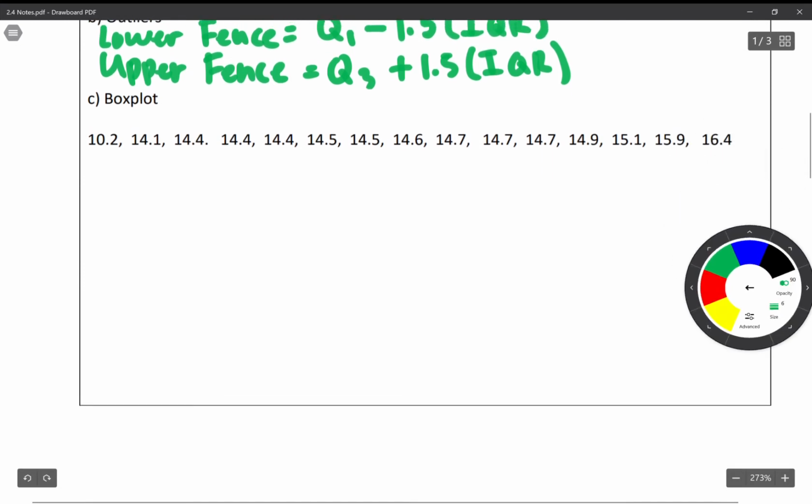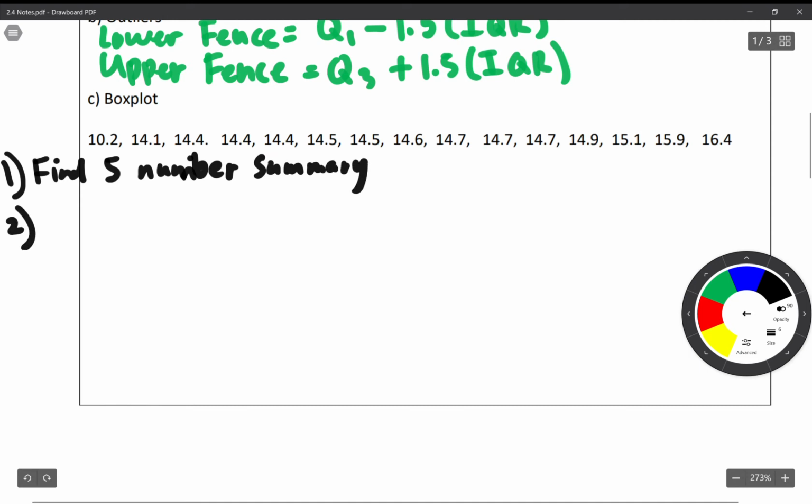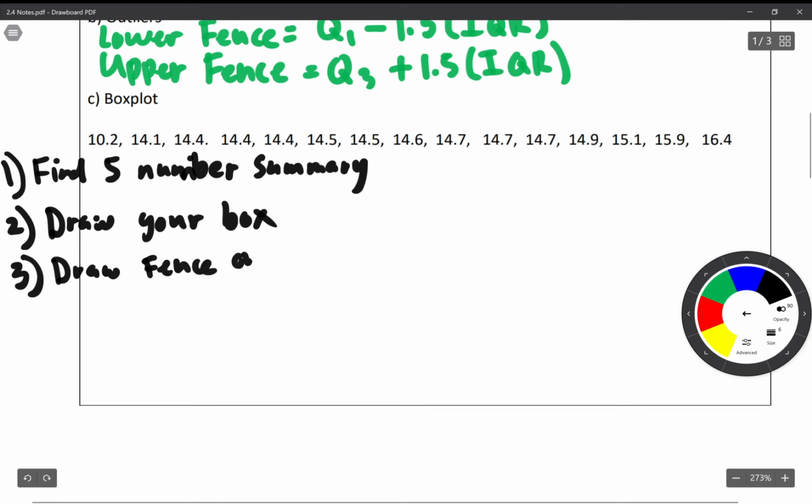Okay, let's take that. We've got a group of numbers here and we want to make a box plot. The first thing you want to do with a box plot is find the five number summary. You want to find that first. That's step one. Step two, you want to draw your box. Got to be able to draw that box. Then you want to draw your fence, or sometimes we call those whiskers.